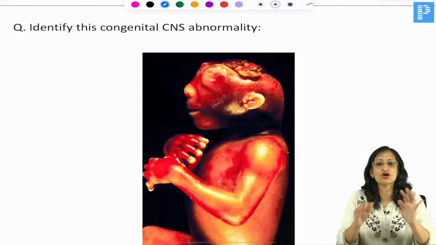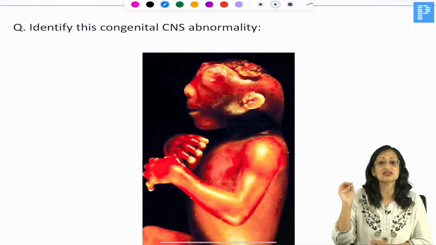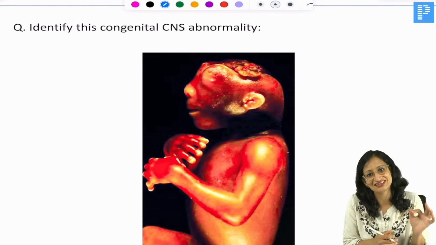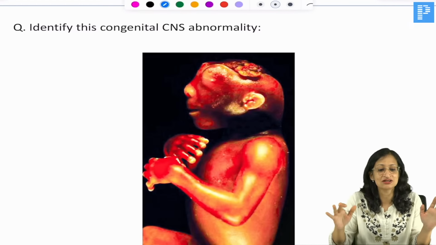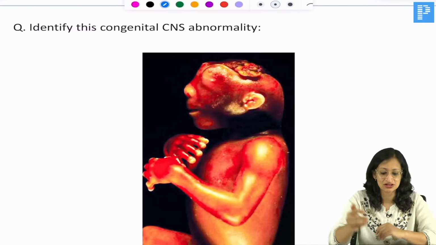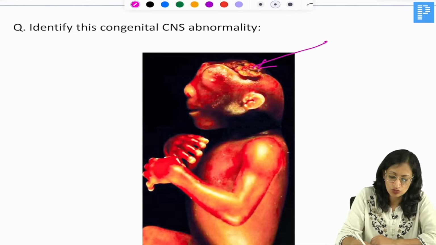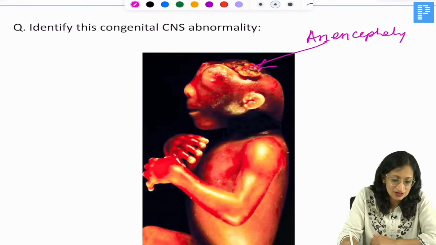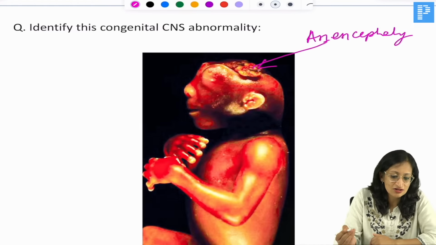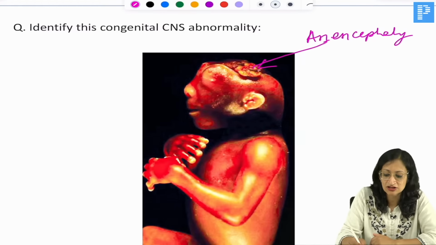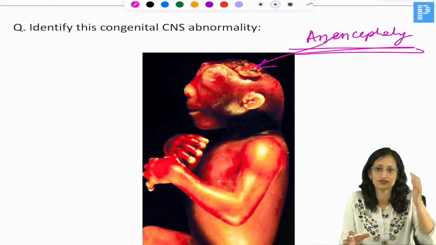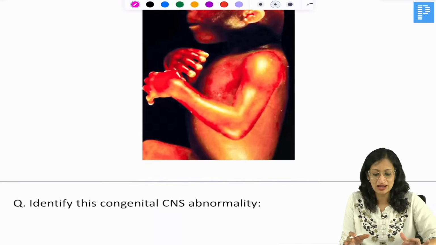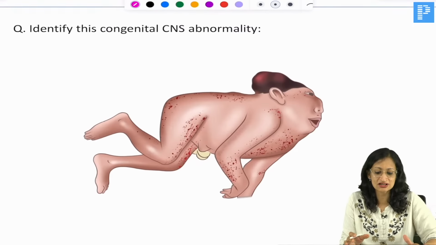Now this CNS abnormality has come multiple times in various questions. This is a condition where you are not going to resuscitate the baby if it is present. The scalp and cranial bones are absent and the brain is exposed to the outside. This condition is called anencephaly. Very good, Kartika, Shrini, Romisha, Tulsi, Tasmina, Yasmin. It is due to failure of closure of the anterior neuropore.